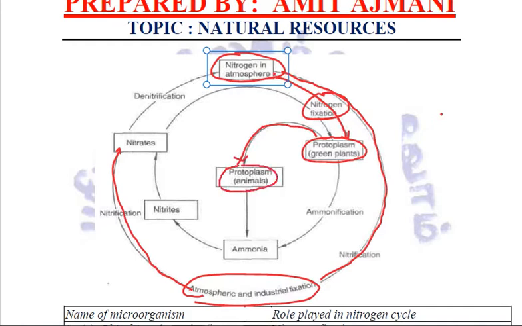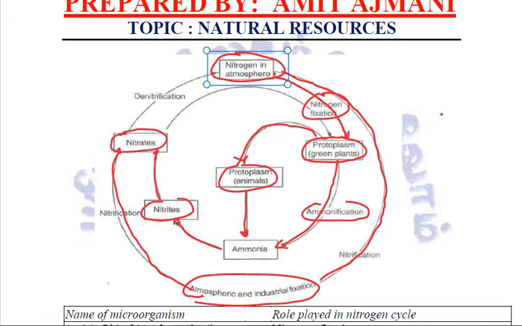Now this protoplasm of green plants will be either eaten up by the animals and form the protoplasm of the animals, or when these green plants die, the ammonification process will take place and they will be converted into ammonia, in the same way as the animals will be converted into ammonia. This ammonia will be further converted into nitrites. These nitrites will be converted into nitrates.